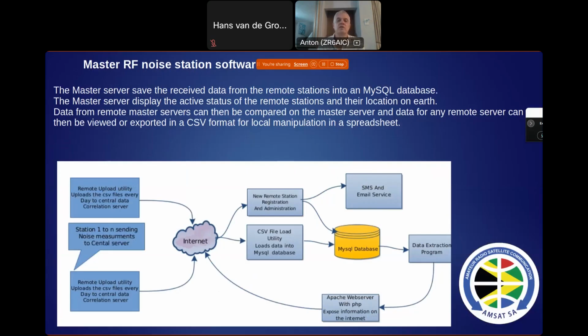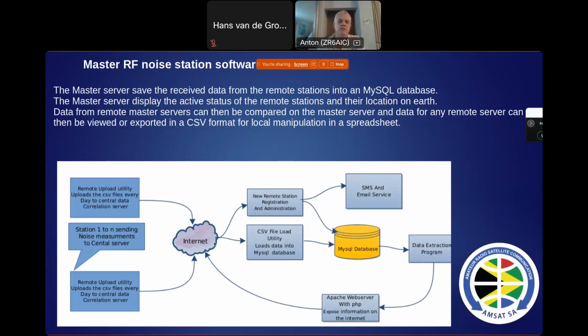That secret key is a key that you need to enter in your local noise monitoring station, and then that key gets sent to the master server to identify your station so that nobody else can send data to the master server, but only yours with that secret key. So that's this part here.